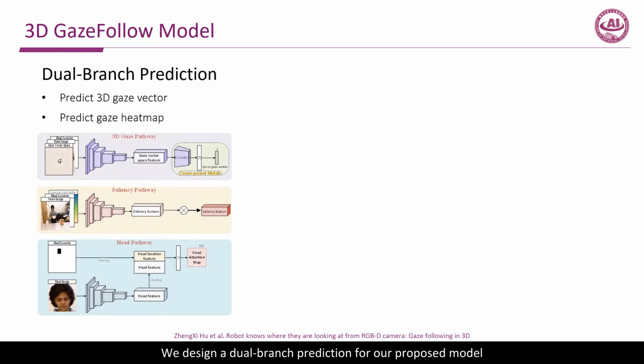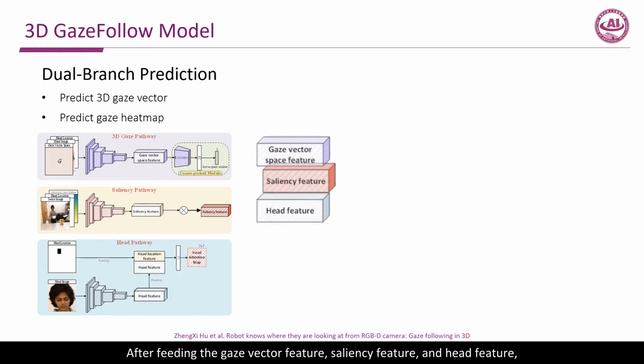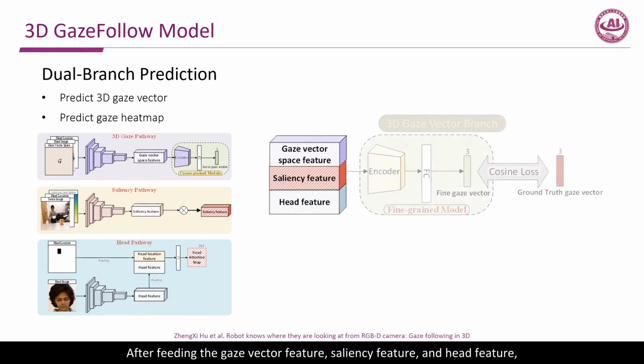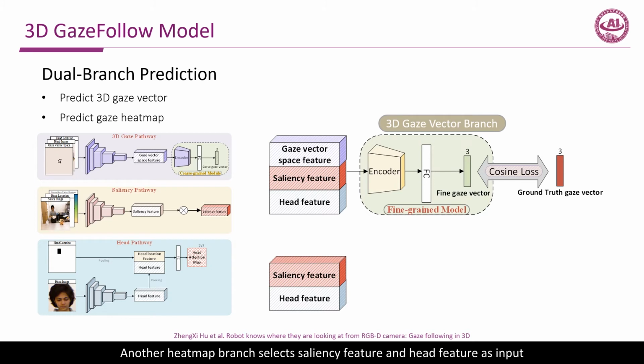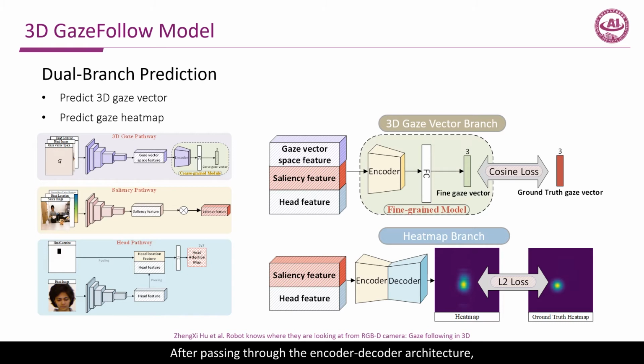We design a dual branch prediction for our proposed model. After feeding the gaze vector feature, saliency feature, and head feature, the fine-grained module outputs the predicted gaze vector. This is a 3D gaze vector branch, and the cosine similarity loss is selected for regression. Another heat map branch selects saliency feature and head feature as input. After passing through the encoder-decoder architecture, this branch predicts a 2D gaze heat map. An L2 loss is selected for regression.